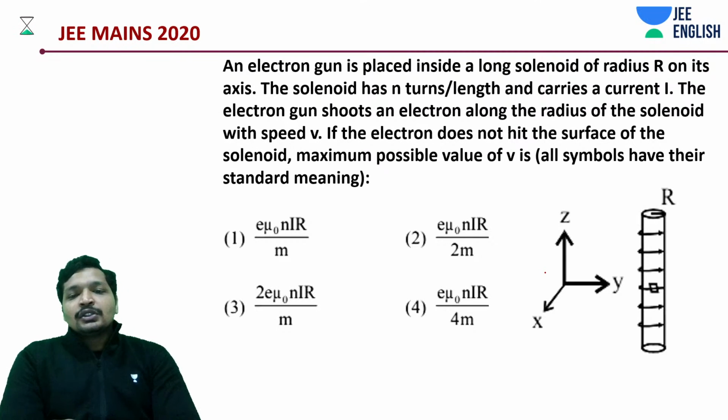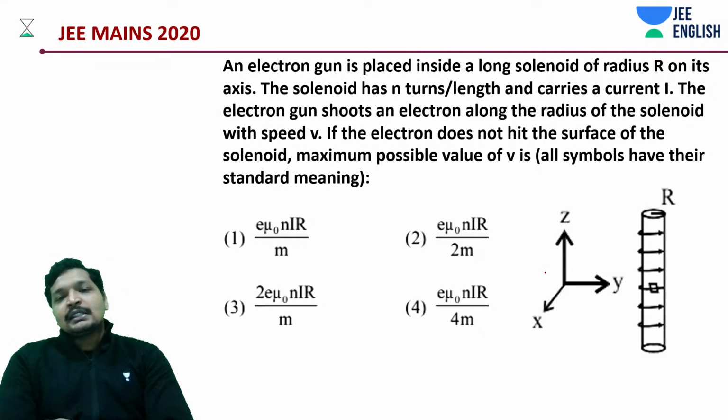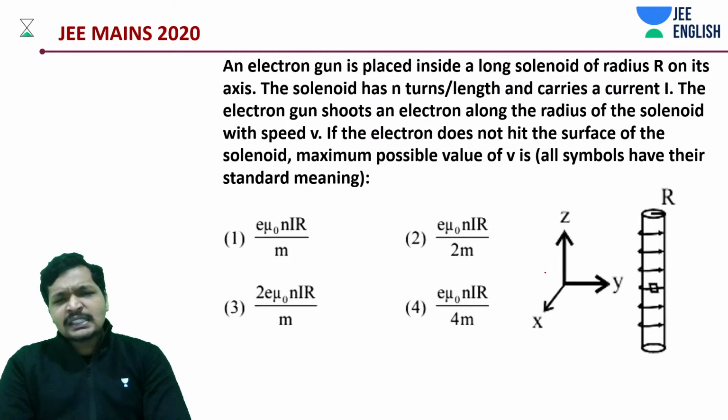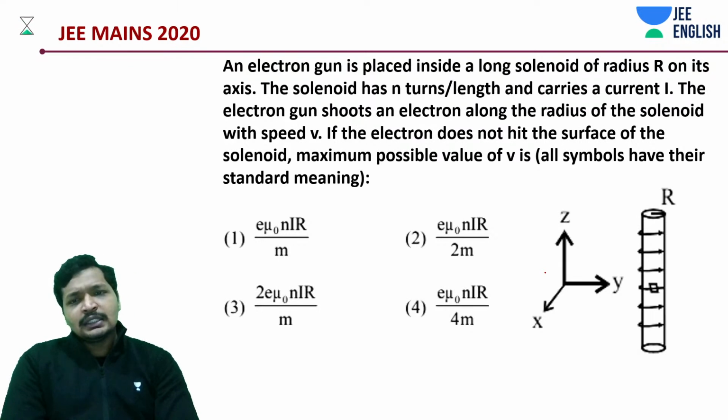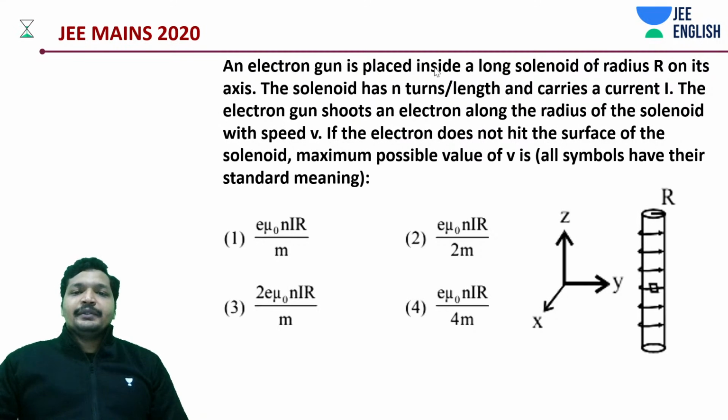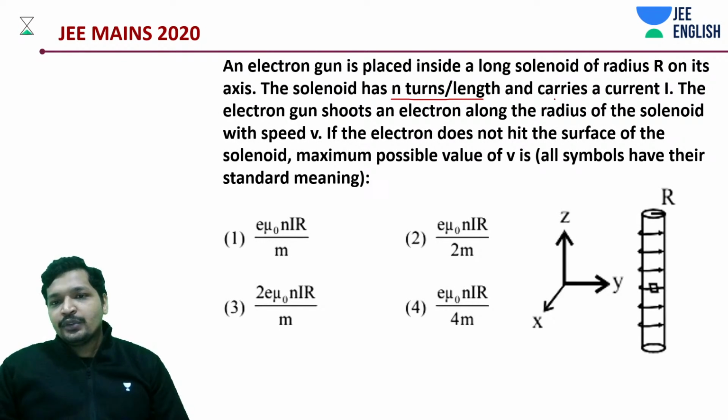Okay. So an electron gun is placed inside a long solenoid of radius r on its axis. The solenoid has n turns per unit length, right? And it carries a current of how much? I. It has n turns per unit length. It carries a current of I.